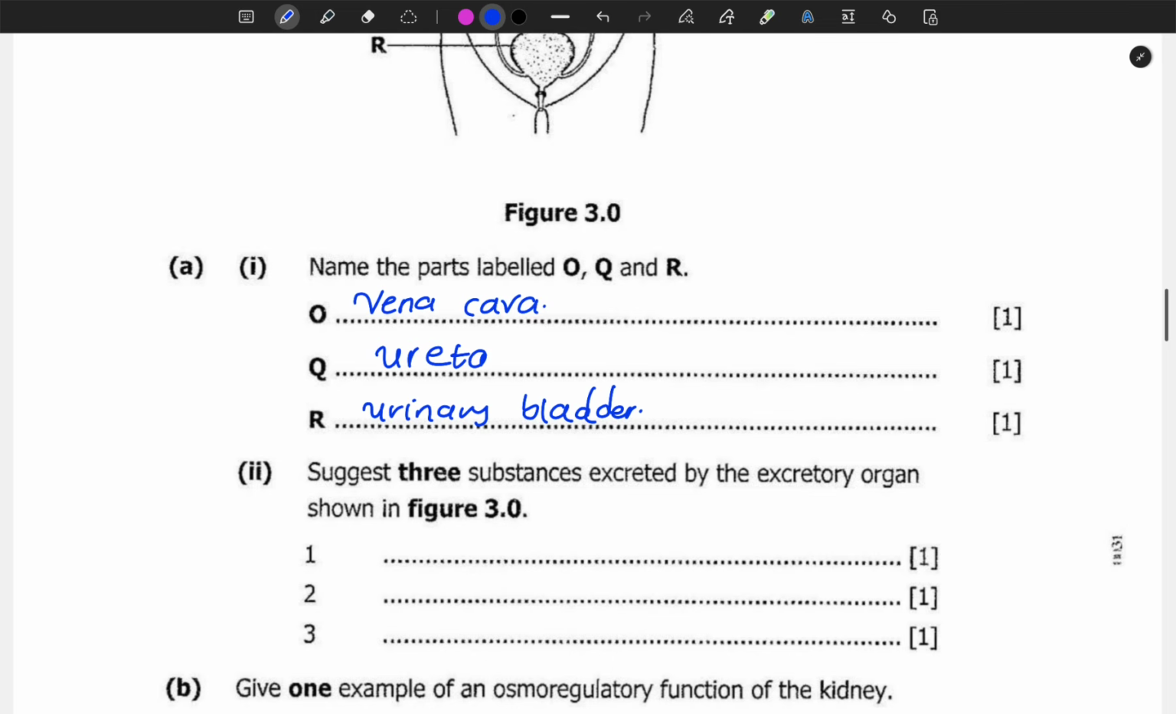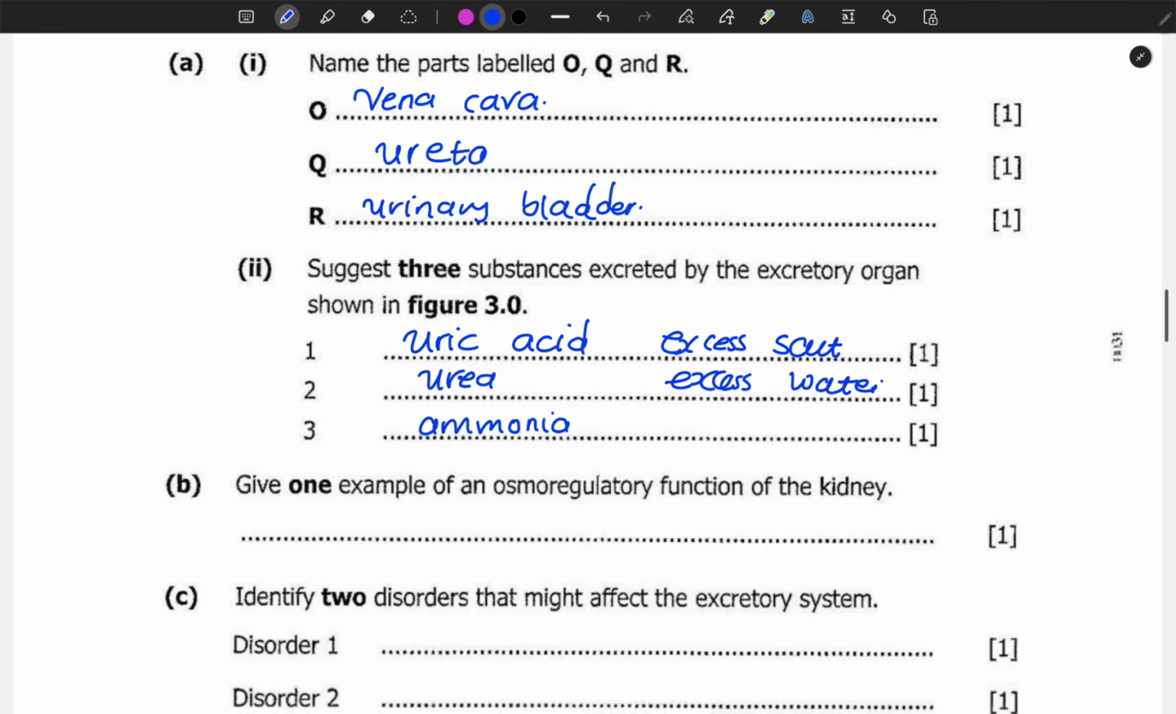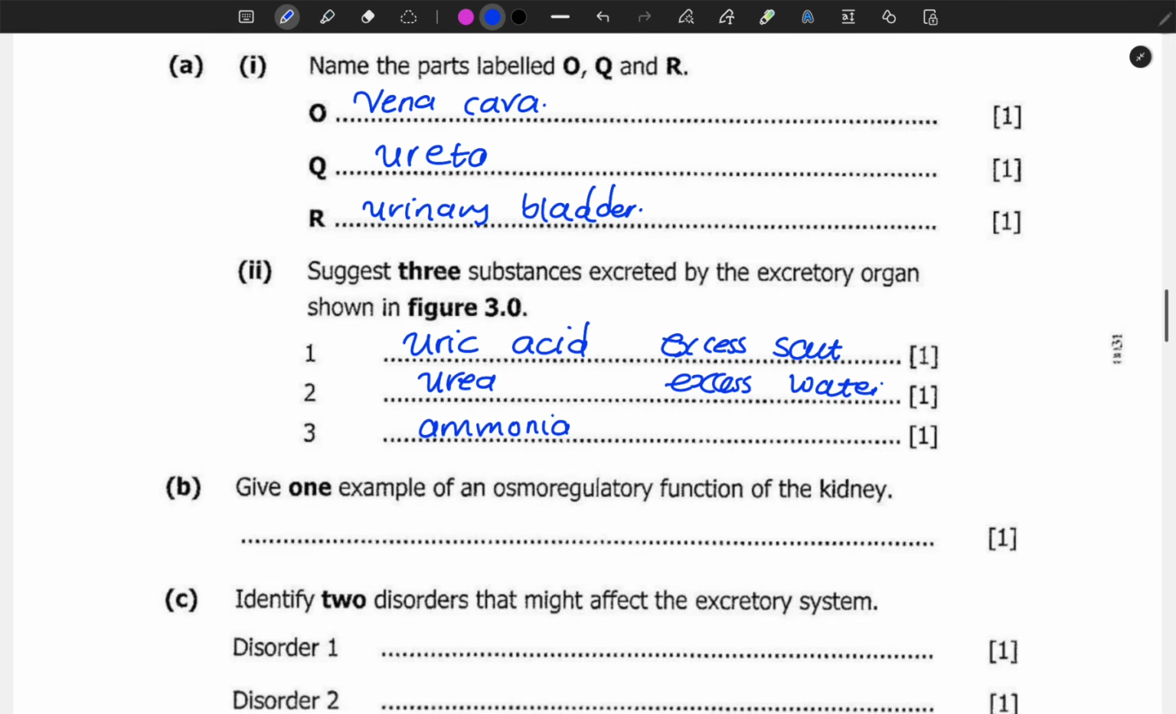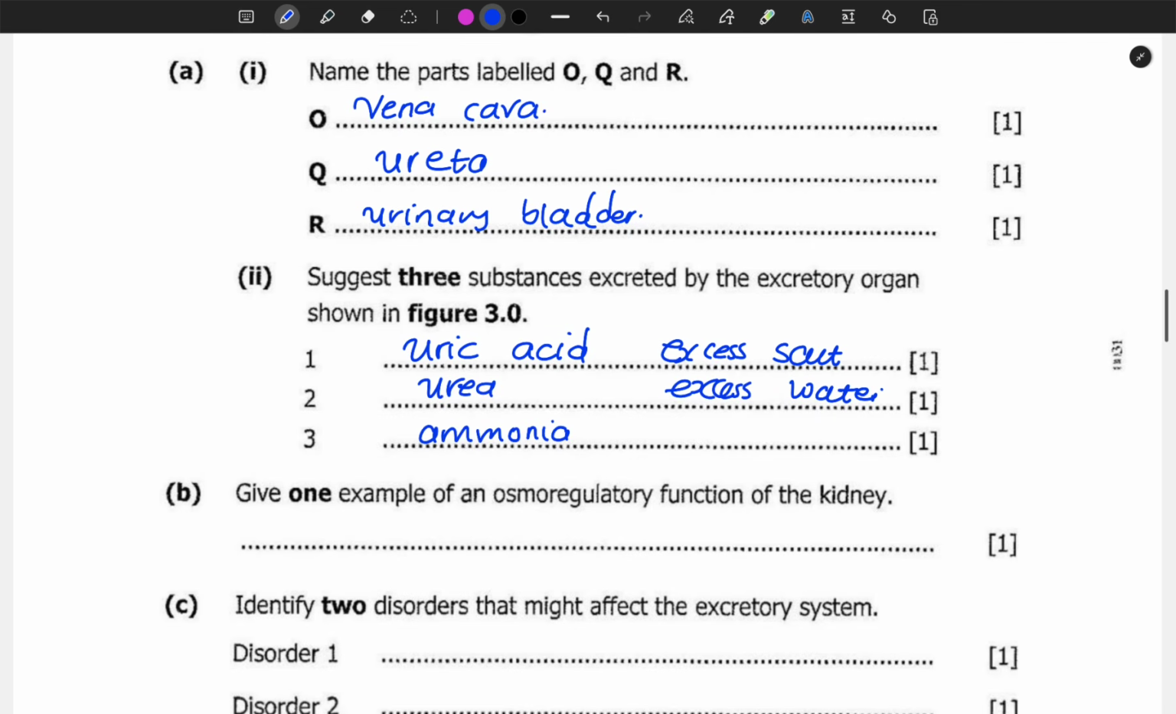We know it's urine. So in urine, we have uric acid, we have urea, we have ammonia, we have excess salt, we have excess water, etc. Now give one example of an osmoregulatory function of the kidney.